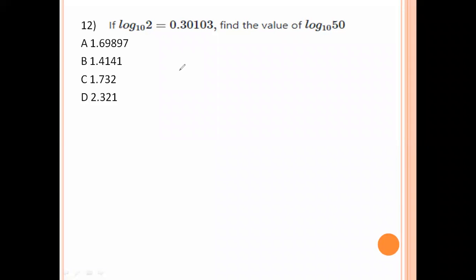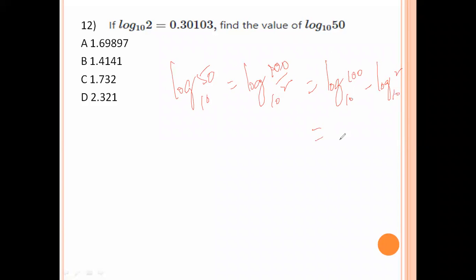Next, if log 2 base 10 equals 0.30103, find the value of log 50 base 10. Log 50 base 10 can be written as log of 100 by 2 base 10. This is the form of log A by B, and the formula is log A minus log B. Log 100 can be written as log 10 squared base 10 minus log 2 base 10. So 2 into log 10 base 10, whose value is 1, minus log 2 base 10, whose value is